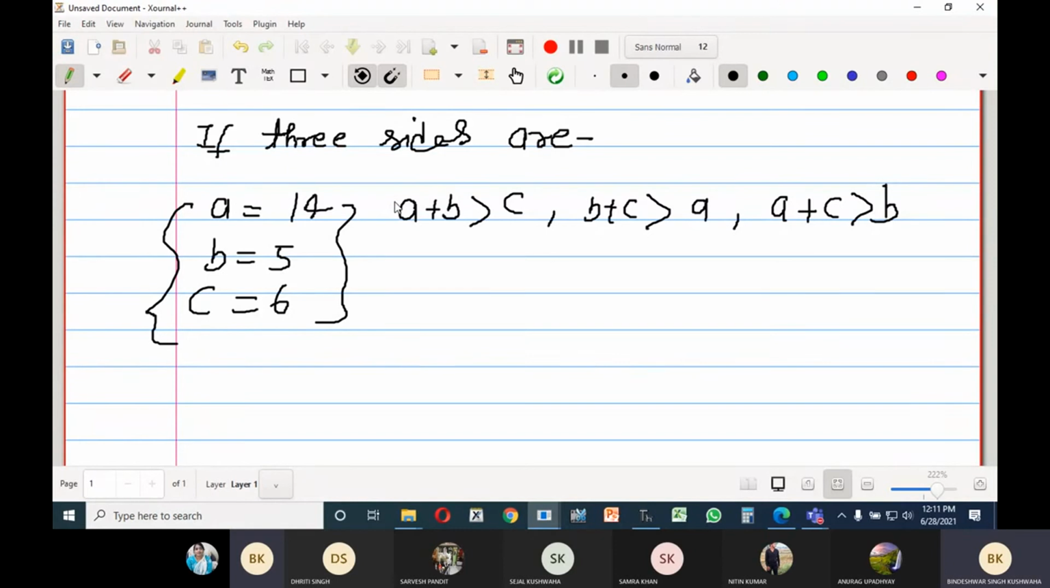Let just wait for a while, I'm just coming. Okay, so see that all three conditions must satisfy, otherwise you won't be able to form a triangle. So let us see it into Python.